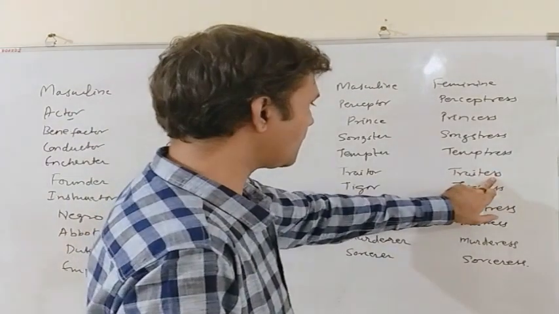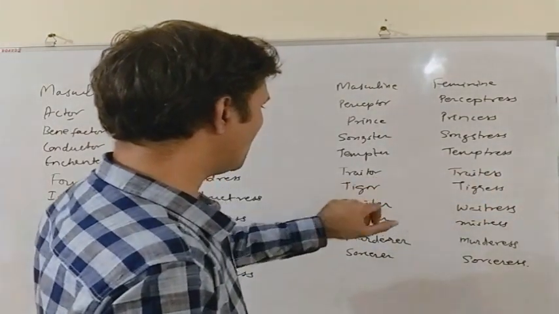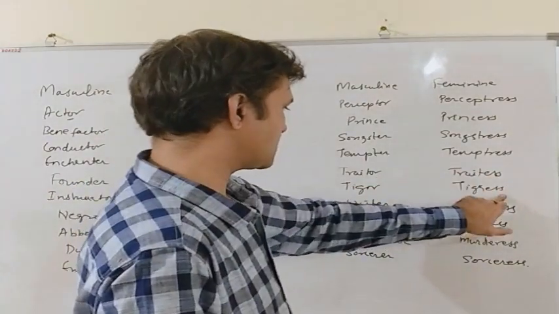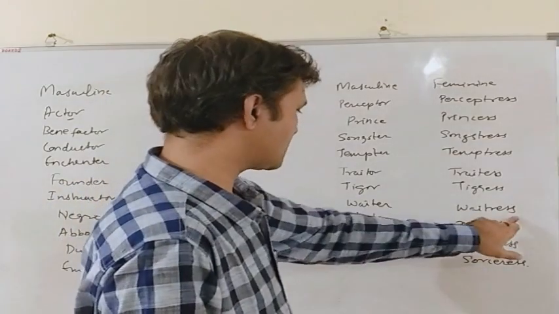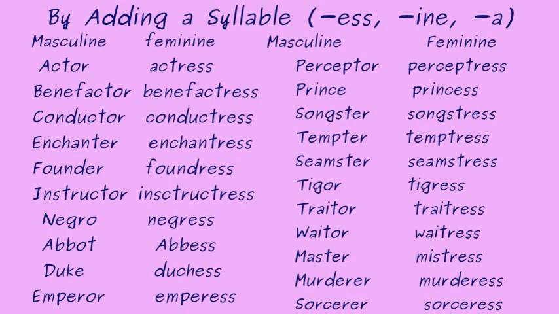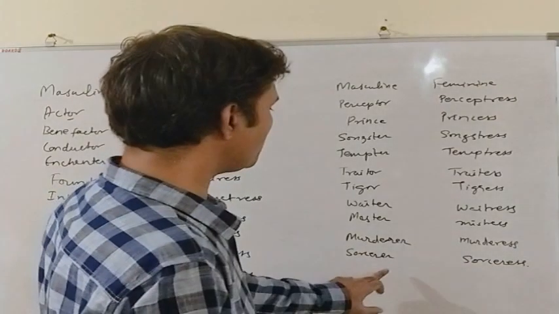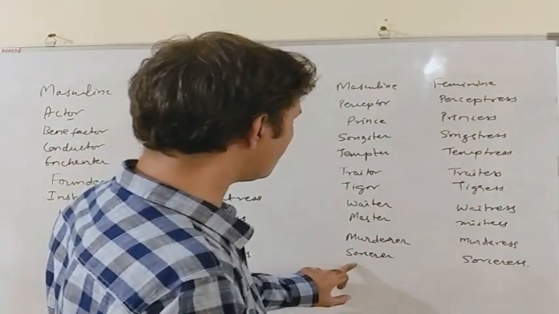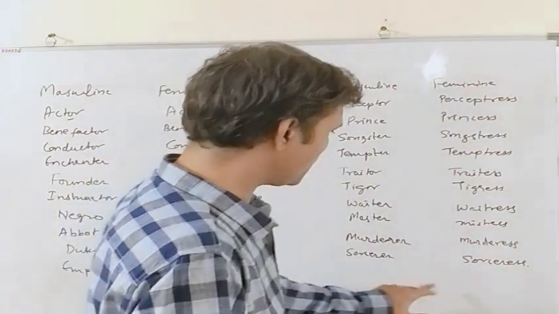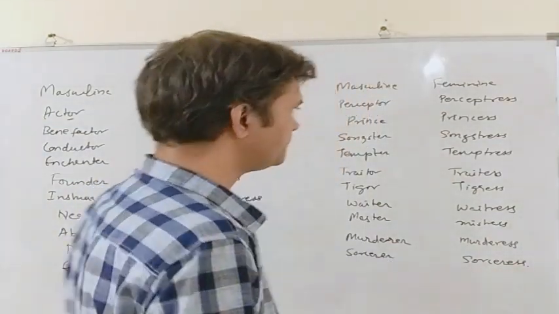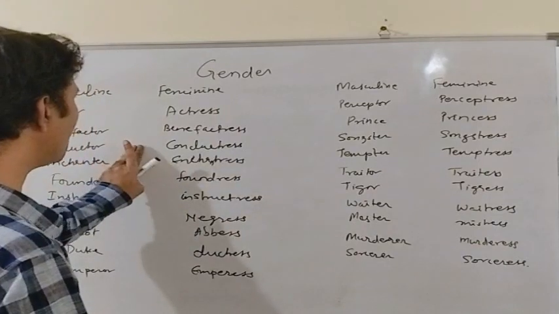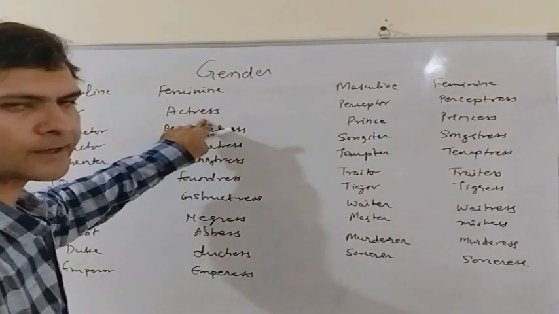Traitor becomes traitress. We again drop this O. Tiger becomes tigress. Waiter becomes waitress. Master becomes mistress. Murderer becomes murderess. Again we drop this last vowel E in murderer. Sorcerer becomes sorceress. We again drop the vowel ending of this masculine form sorcerer. This E is dropped and we added ess. Now in all these examples we have added the syllable ess at the end.